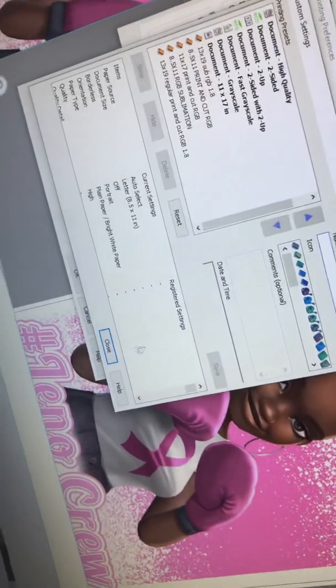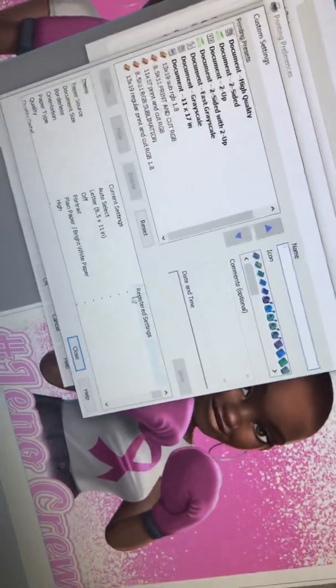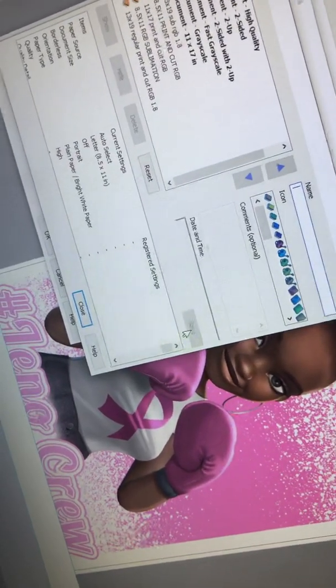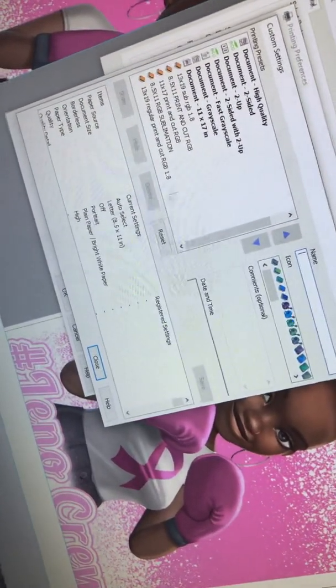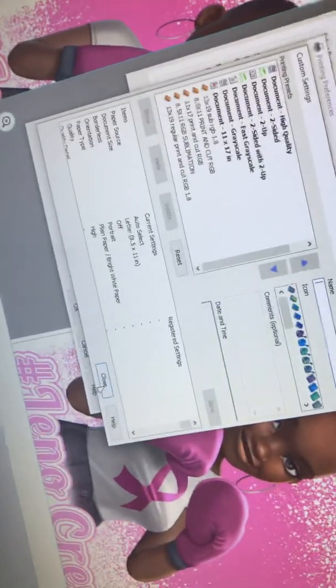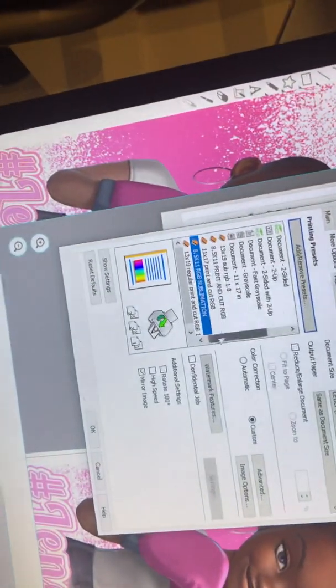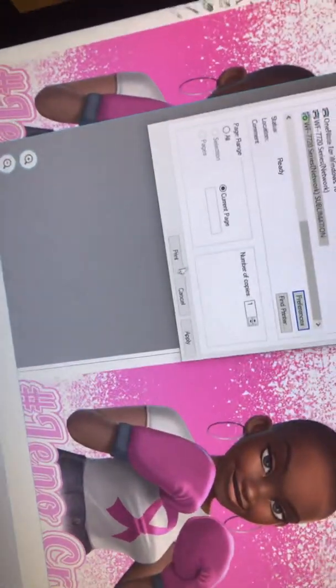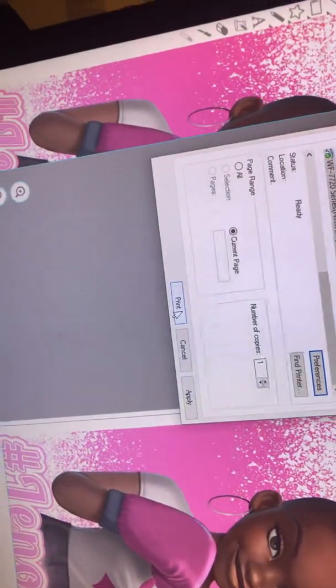Once you've done that, I'm going to close because I've already got my setting. Once you've done that, you're going to hit save. It'll be there. You close this box, and then you're going to choose it, hit OK, and hit print.